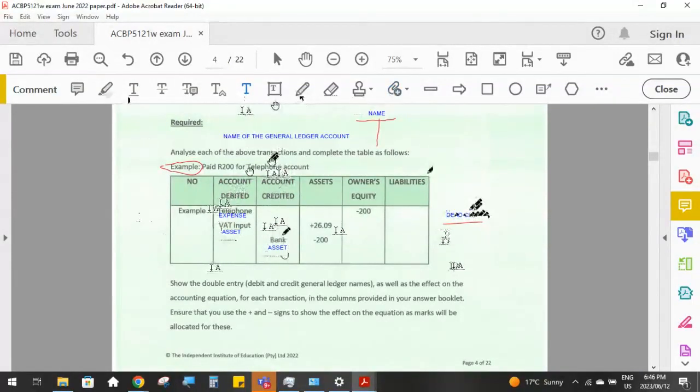Then also you have to know your transactions. So they've just told you that we paid 200 Rand. So that means that 200 Rand is the gross amount that came out of the bank account.